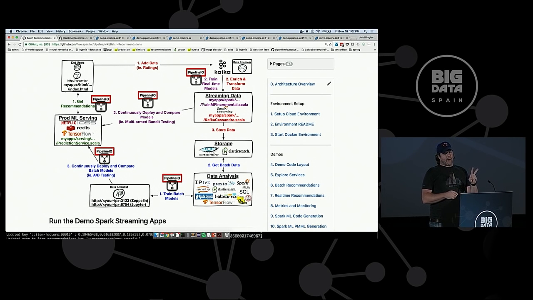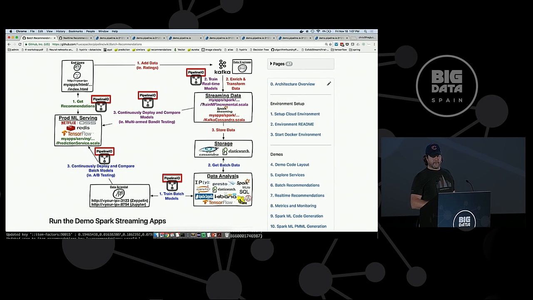There's going to be two paths that we're going to talk about. There's the slow, boring batch path. This red path continues on, and these ratings go through Spark streaming, and they go into Cassandra.